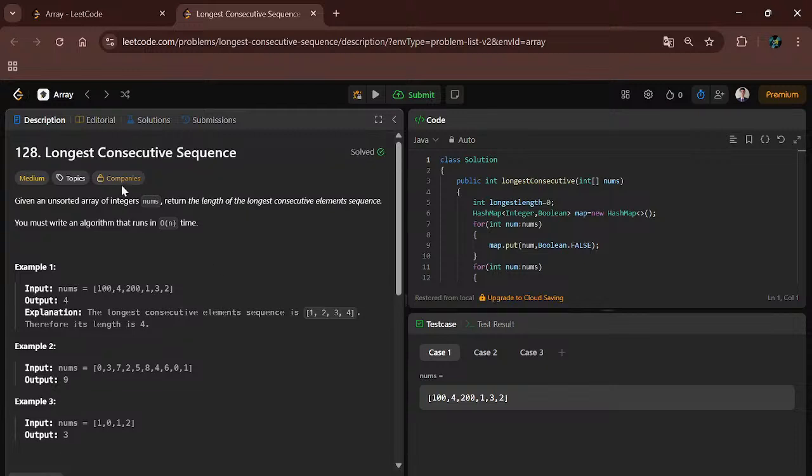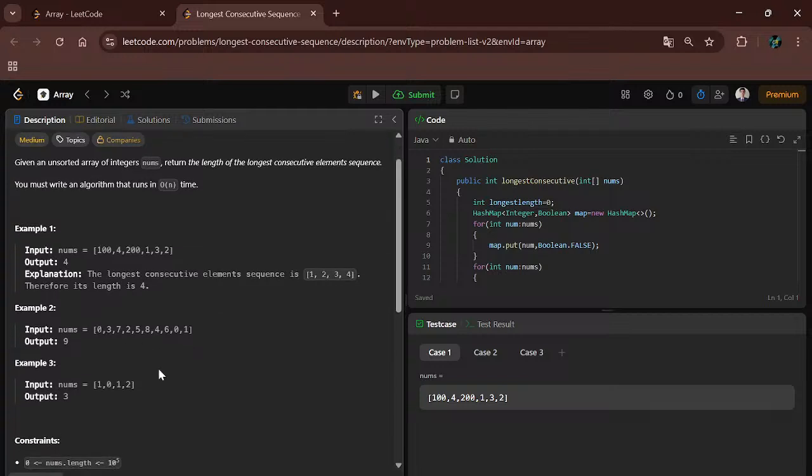So longest consecutive sequence, we have to find the longest consecutive. Here the array contains 1 2 3 4, so 4 is the longest consecutive, means back to back numbers. So after 4 it breaks down. Here 0 1 2 3 4 5, after 5 comes 6 7 8. So from 0 to 8 there are 9 numbers, and the answer is 9.